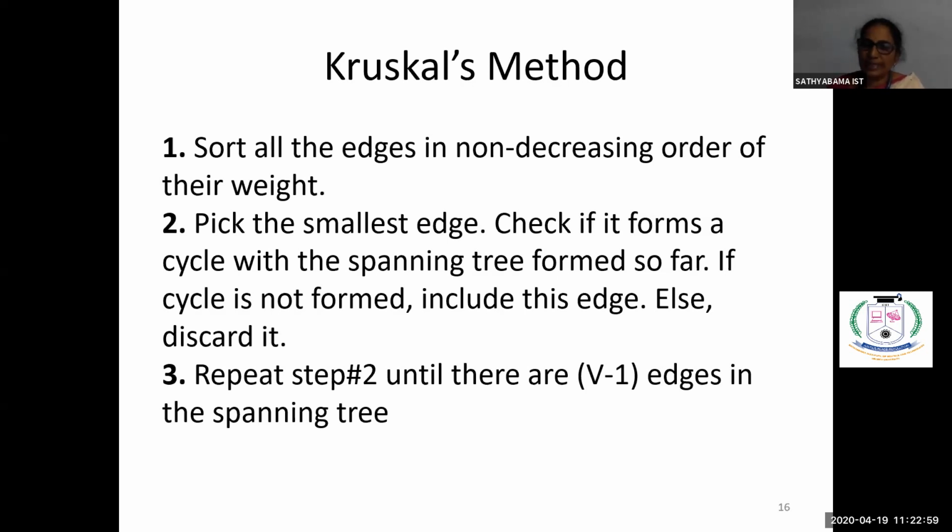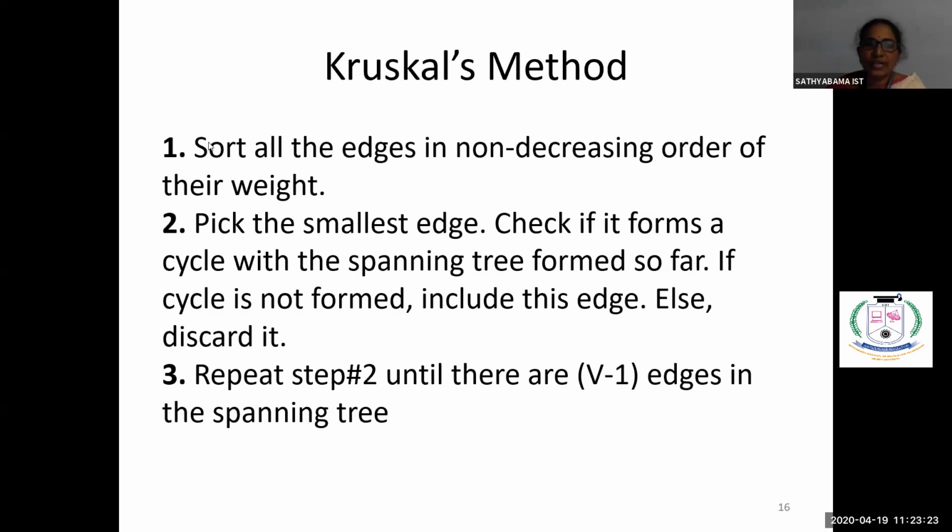We create a set to see whether it is already included in the solution set or not. If it is included in the solution set, we don't include it again because it will create a cycle. If it is not included, we have to include this edge into the solution set.